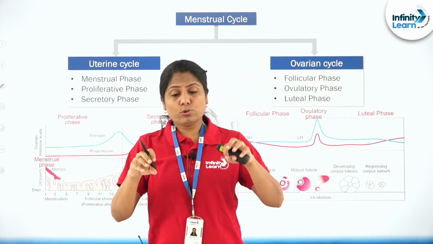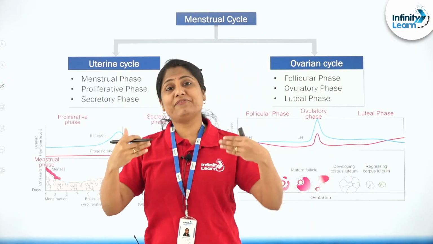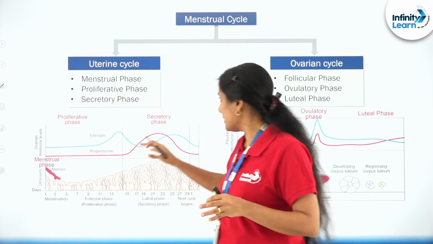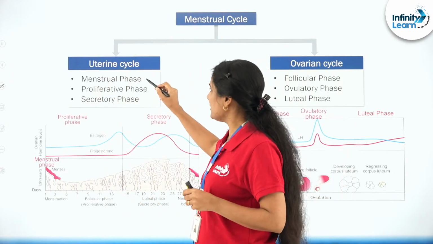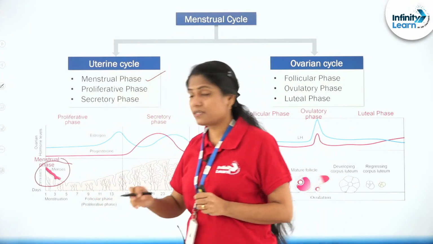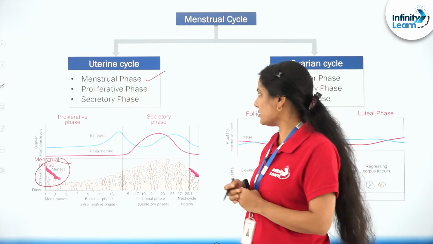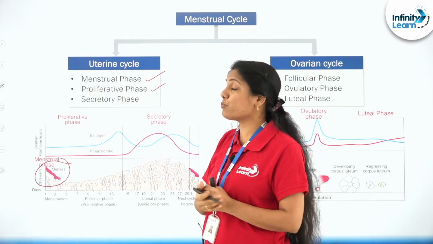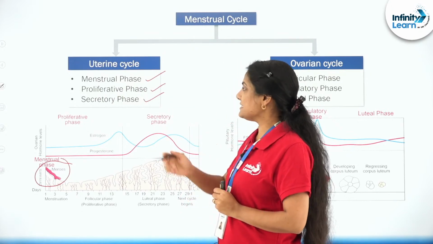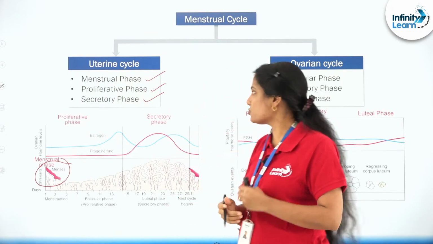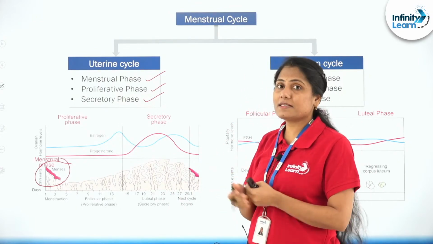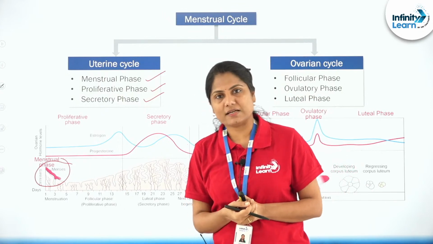I already told you that it's a combination of two things. Now, what are the different phases that are present in each of these cycles? If you look at the uterine cycle, there is a menstrual phase. Look at that particular menstrual phase here, right? We are going to talk about it a little more. And then comes the proliferative phase, okay? And then comes the secretory phase, right? So there is a menstrual phase, a proliferative phase, and a secretory phase that is taking